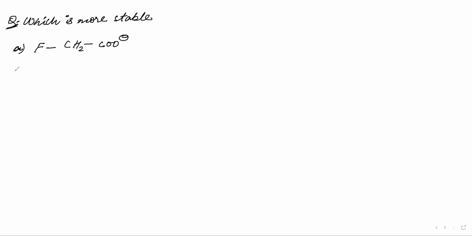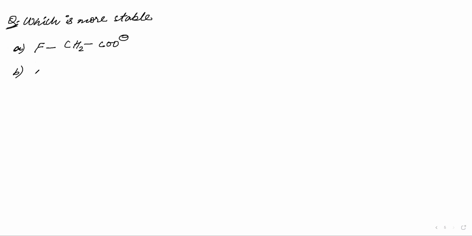Okay, fine. Now, what is the usefulness of the inductive effect? Let us have a question. Which is more stable? We have some options here. For example, fluorine attached to CH2 and COO negative.